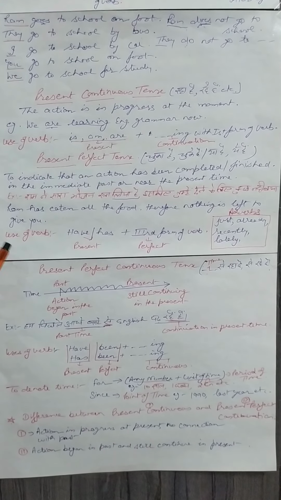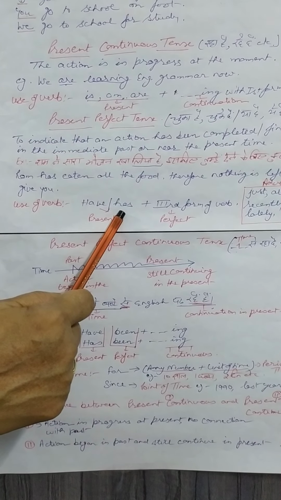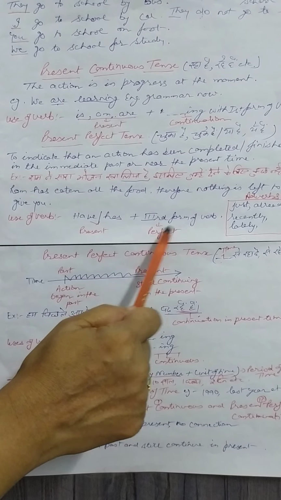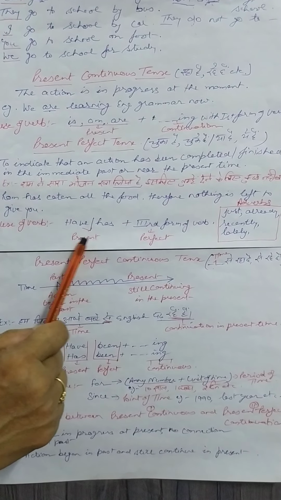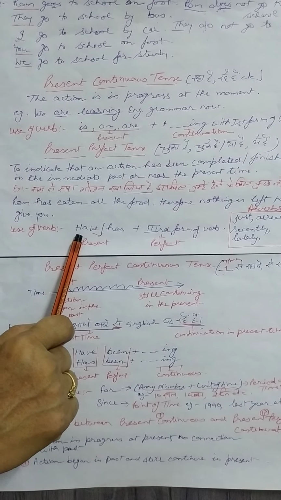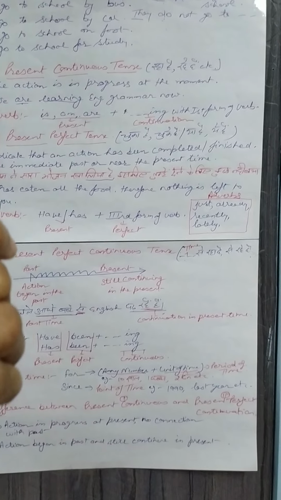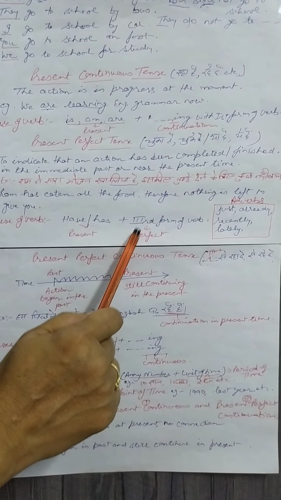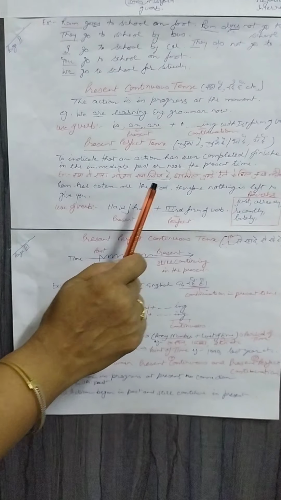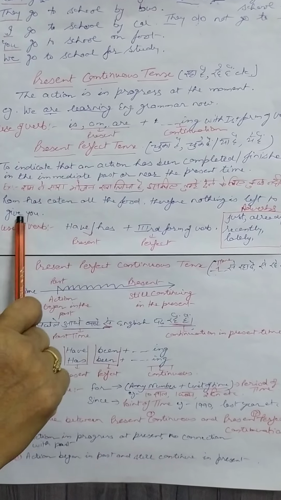Is that clear? So now use of verb, you just see have or has. Okay, you know very well where to use have and where to use has. And for perfection, this have or has will show the present. Since it is present perfect tense, we need a present form of verb. This is have or has. And for perfection we always use the third form of verb. That's why the main verb will be used in third form. Is that clear? Ram has eaten all the food. So has shows present tense, and eaten refers to perfect, present perfect.